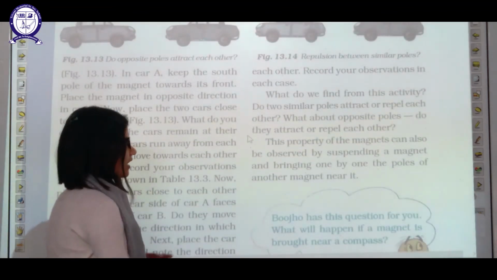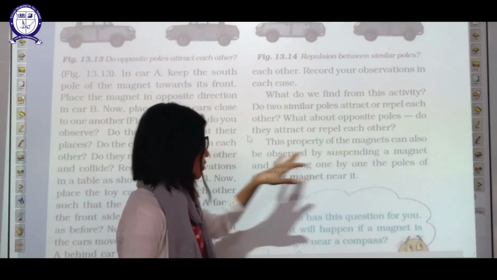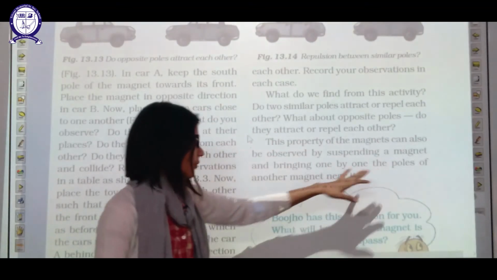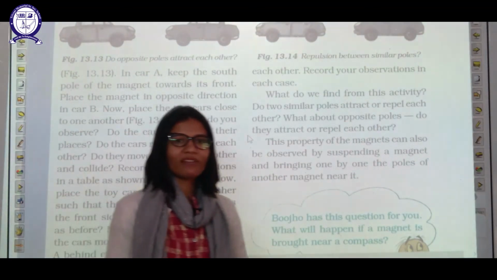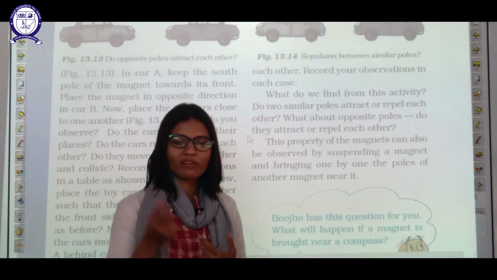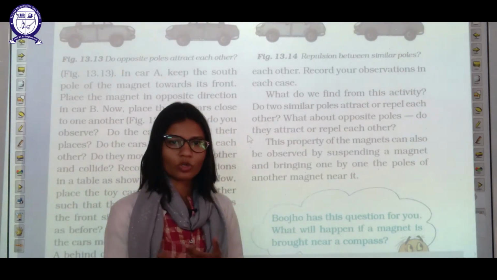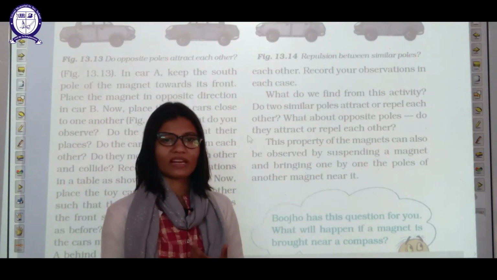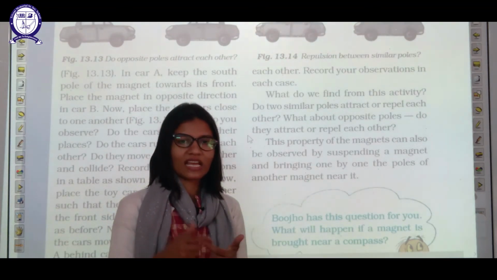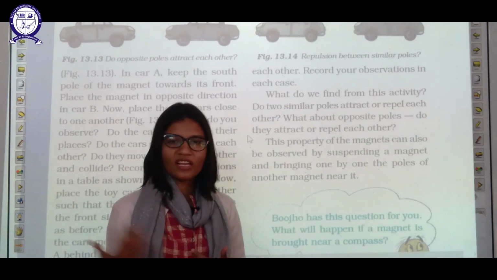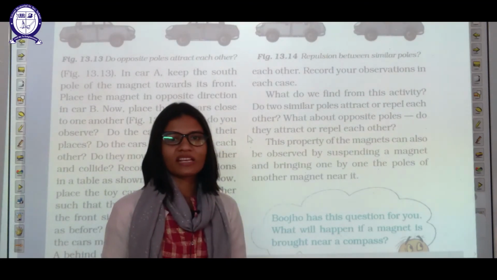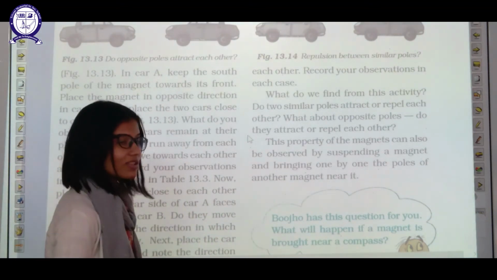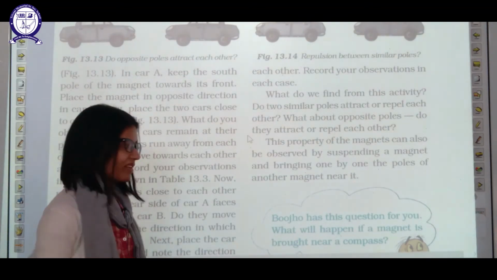Now, this property of magnets can also be observed by suspending a magnet and bringing one by one the poles of another magnet near it. Firstly, you bring a magnet with its north pole. If the suspended magnet is attracted towards this magnet, we can say that the suspended magnet has its south pole ahead. If it repels, we can say that it is the north pole pointing towards the north pole of the other magnet, because same poles repel and opposite poles attract.